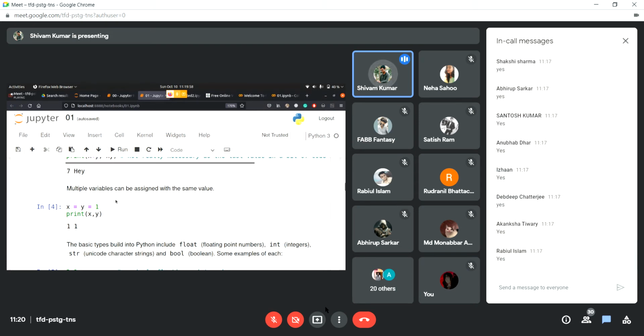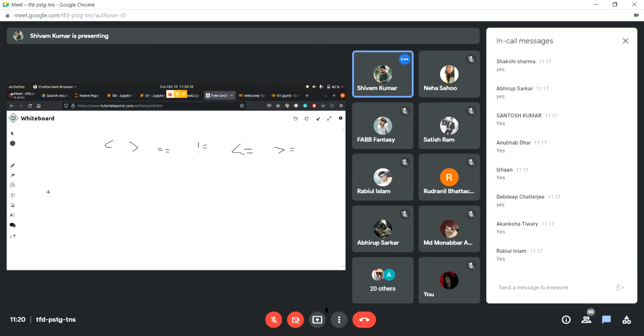So here we have that multiple variables can be assigned at once, with the statement x is equal to y is equal to 1. In most programming languages, when we have a statement like x is equal to 1, the compiler or interpreter takes the value and goes from right to left. So assignment is always right to left, and it puts that value in the memory location that is named x, right? So now I hope you know how assignment is working.